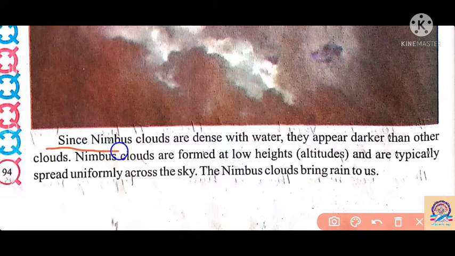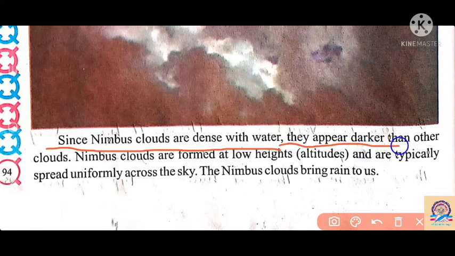Since nimbus clouds are dense with water, it means the cloud is filled with water. So nimbus clouds must bring rain. Which clouds bring rain? Nimbus clouds bring rain.